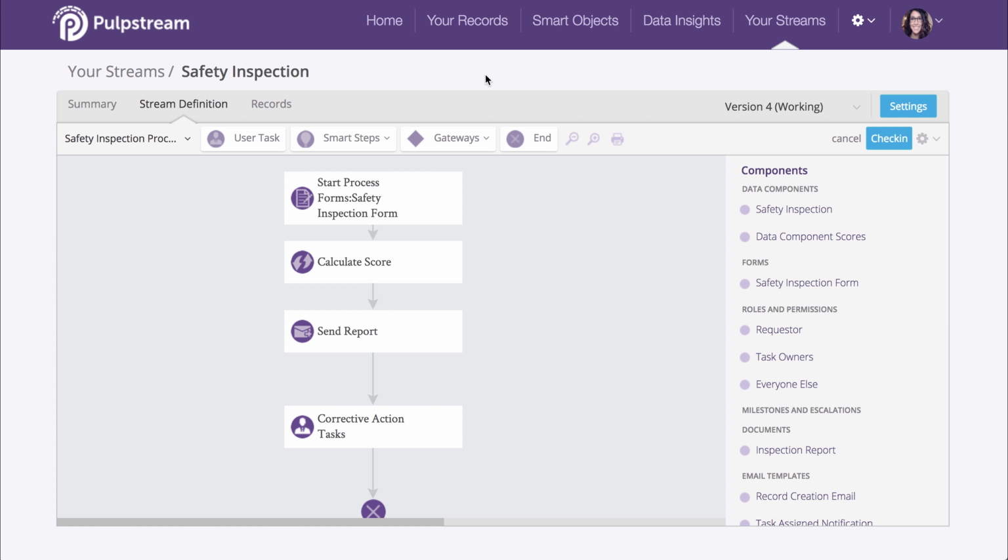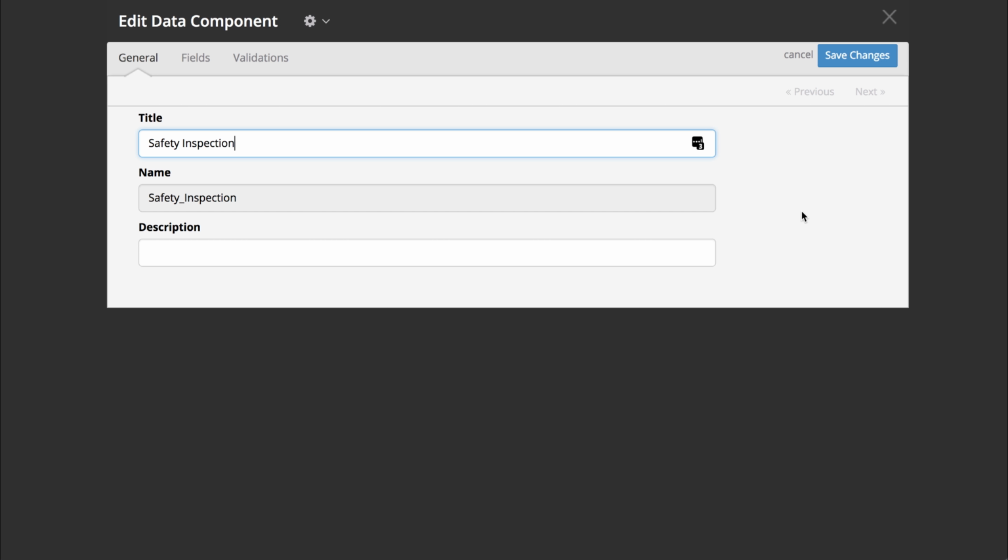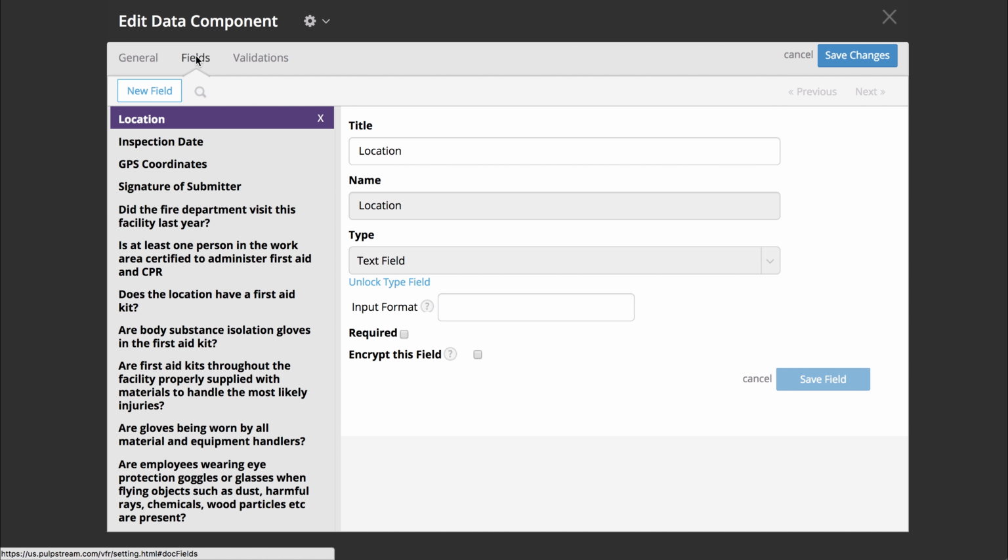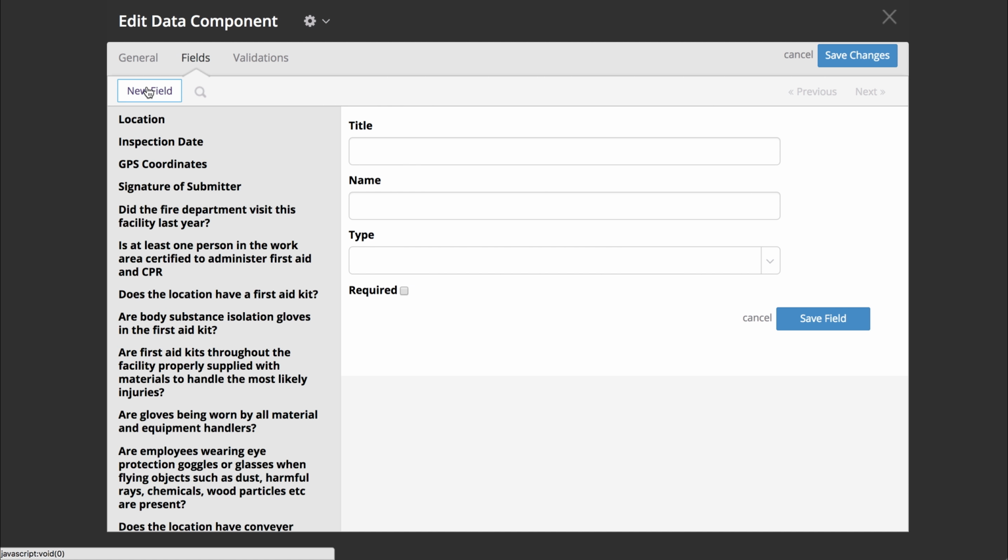So go back to your stream definition canvas and go to your inspection data component. It's located on the right side of your canvas in the components catalog. Hover your mouse over it to reveal the edit function. And click on that. On this pop-up screen, you're going to have a couple of tabs as per usual with data components. Click on the Fields tab. And we need to add a new field here. So let's click on the New Field button.